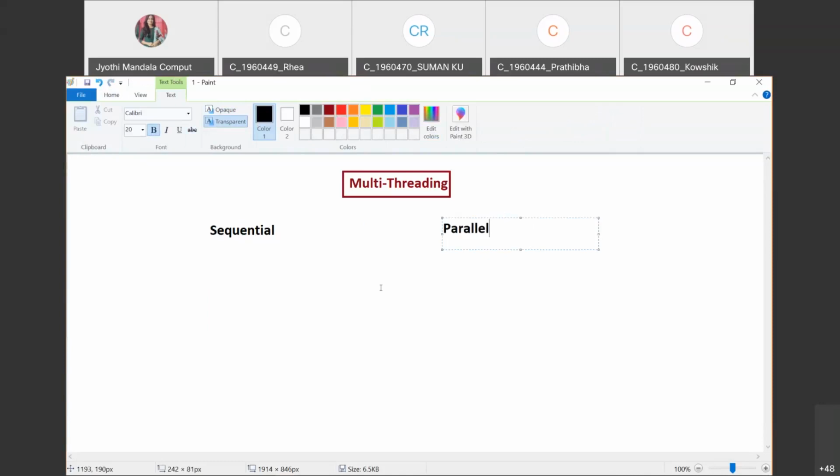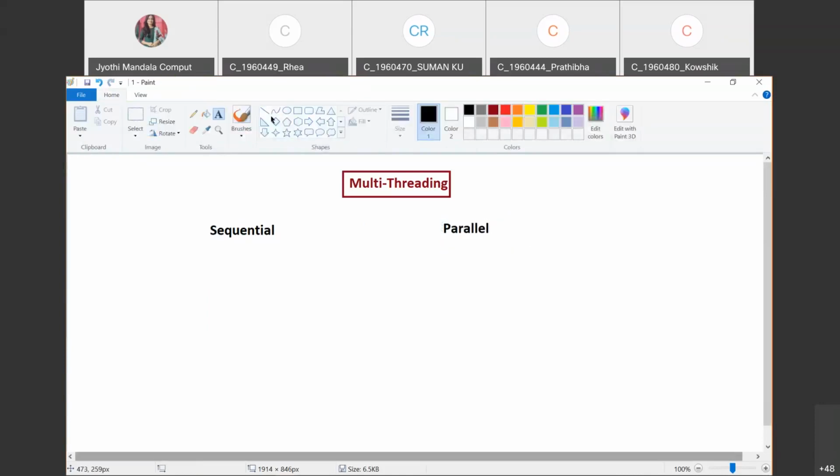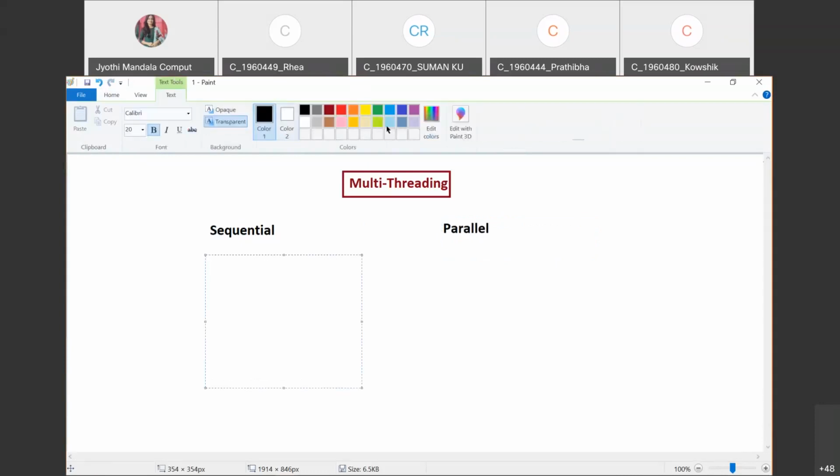What do you mean by executing the thing in sequential fashion? Executing the things in sequential fashion is nothing but you are going to execute only a single task. Until and unless you perform a single task, it will not allow you to do the other thing. Are you understanding what I'm saying?